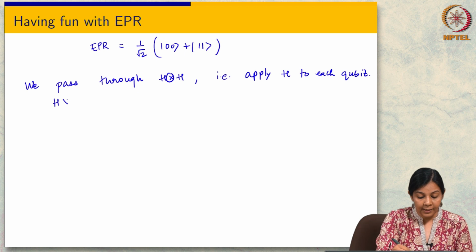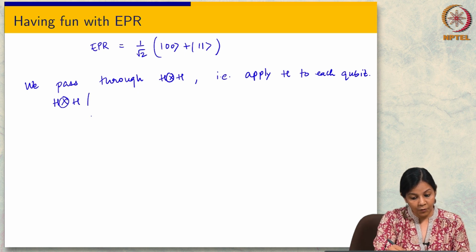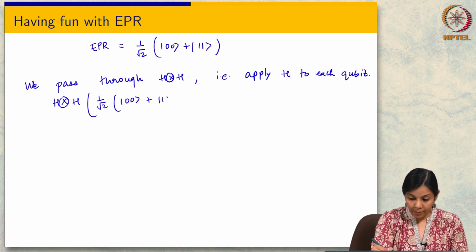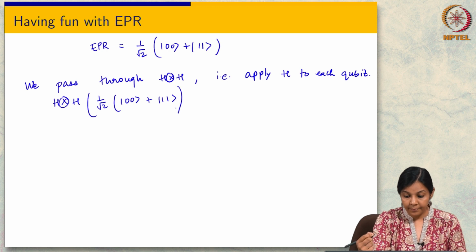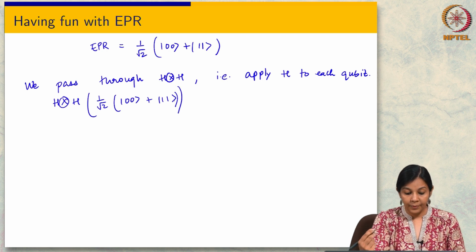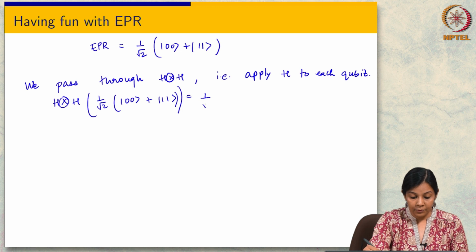So what do I get? So H tensor H of, okay, so what is this going to be?